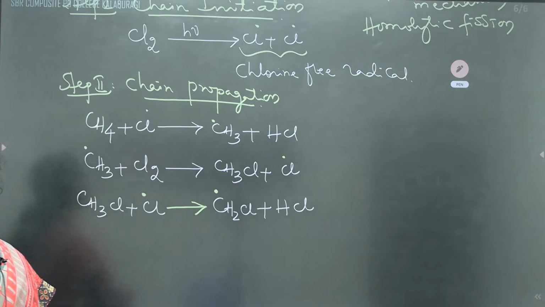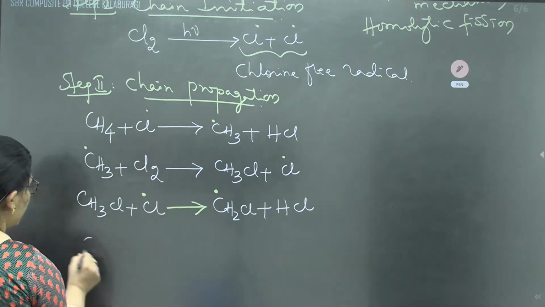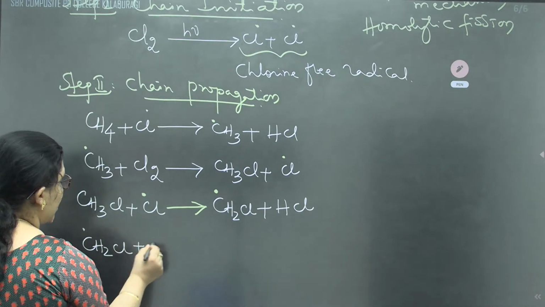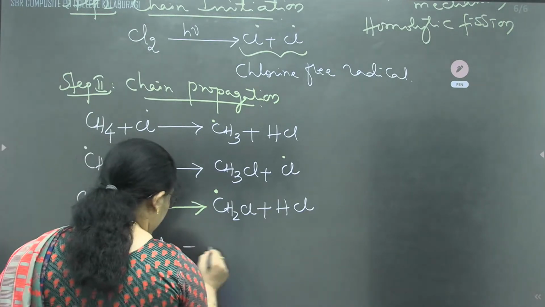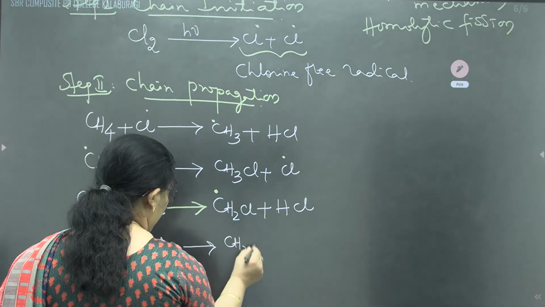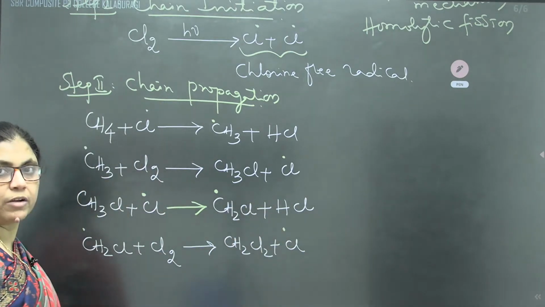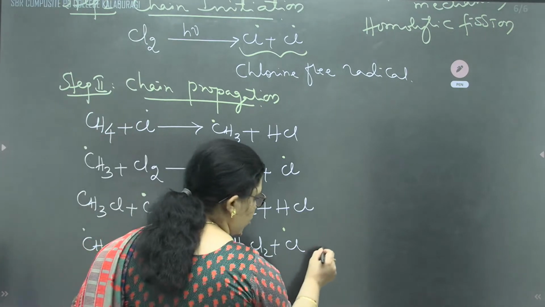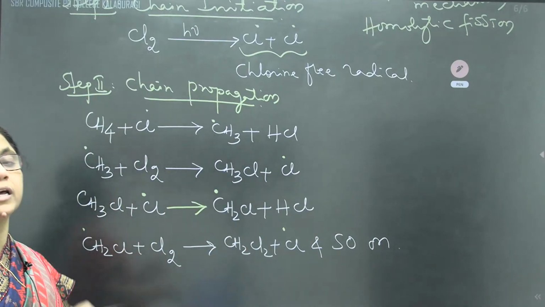CH2 dot is called methylene free radical. Then the methylene free radical again combines with a chlorine molecule. This reaction, as I said, is not going to stop until they produce a final product. When they combine over here, again we'll get CH2Cl2 with a chlorine free radical. All the free radicals I have represented with a different color, so it will be easy for you to identify. And so on. All these reactions are chain reactions, which never end.